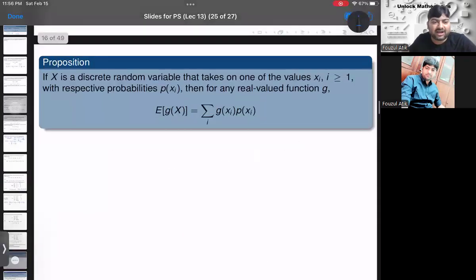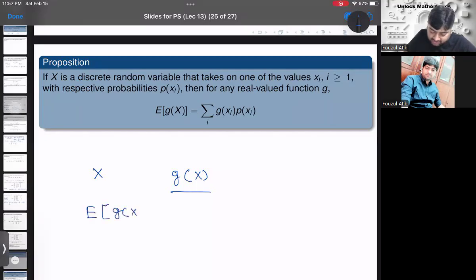Now we have a result, which is basically a theorem. It has a big proof, but we don't need the proof. Just to understand one thing, if X is a random variable, then for any real valued function g of X, g of X is again a random variable, right? And not only that, how do you calculate the expectation of this random variable g of X? It is expectation of g of X, which is a random variable.